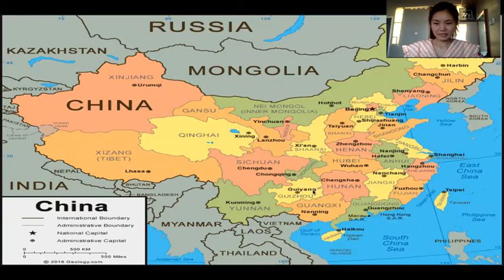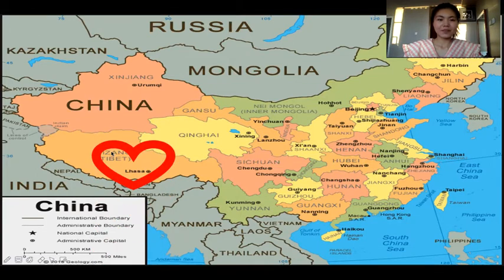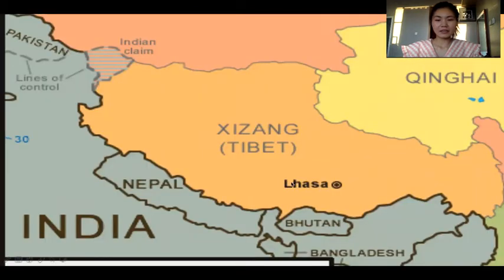And the next city, where would you like to go? I would say, you see, we already covered two cities in the east, right? So next, how about we go to the west? The west, yes. Okay, here is the city. It's in the northwest of China. It's called Lhasa. It's the capital city of Xizang, Tibet.